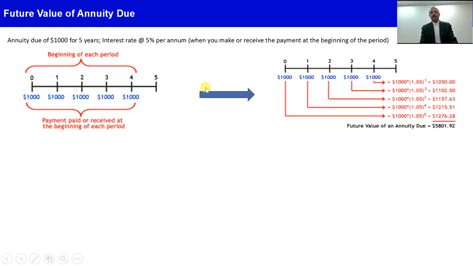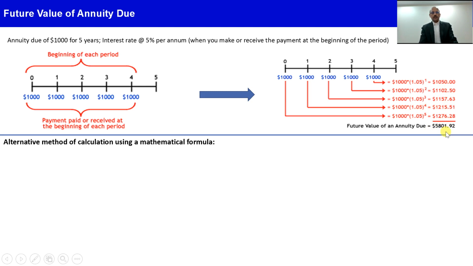If we do the compounding, the first thousand gets compounded 5 times, so 1,000 times 1.05 raised to power 5, which becomes 1,276. The second 1,000 gets compounded 4 times, so 1,000 times 1.05 raised to power 4, which becomes 1215.51. Like that we calculate all 5 future values and take the sum of that, which comes to 5801.92.